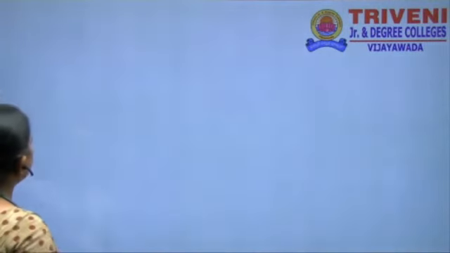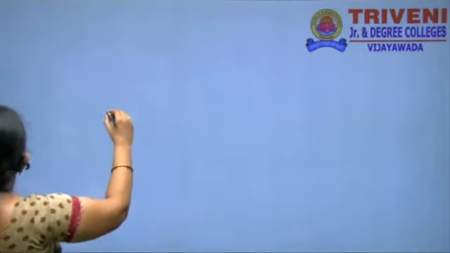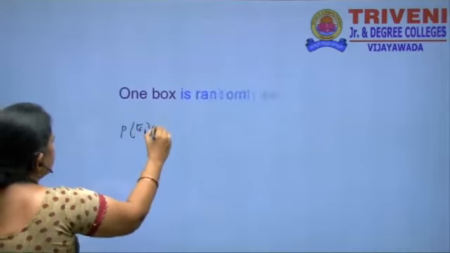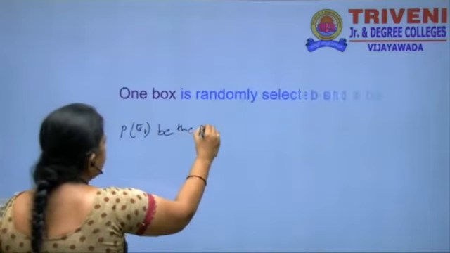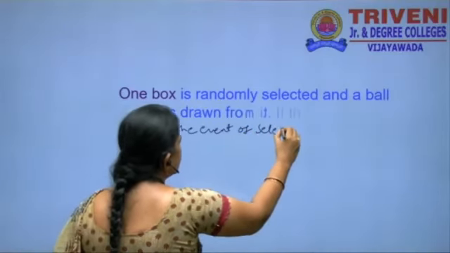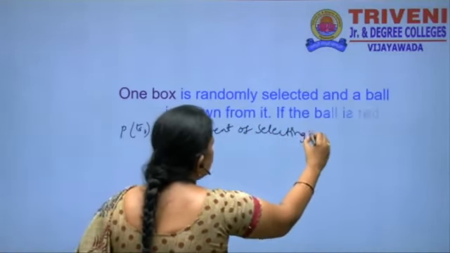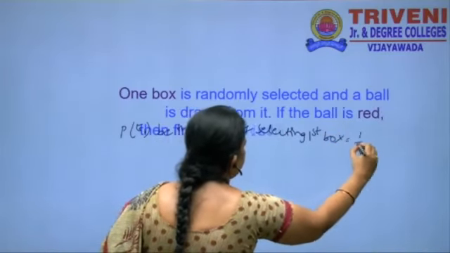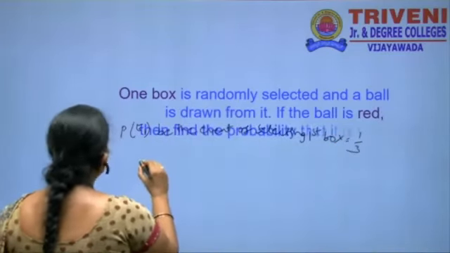E1 is the event of selecting the first bag or box, so P of E1 is 1 by 3.